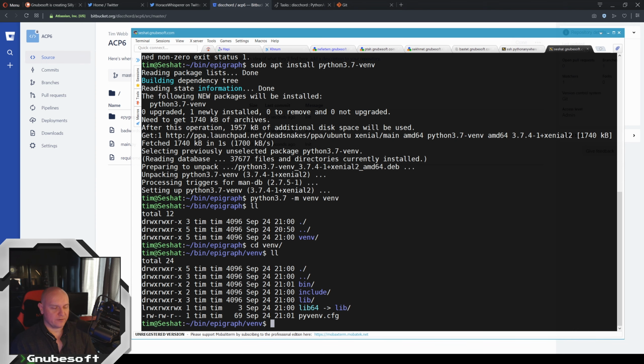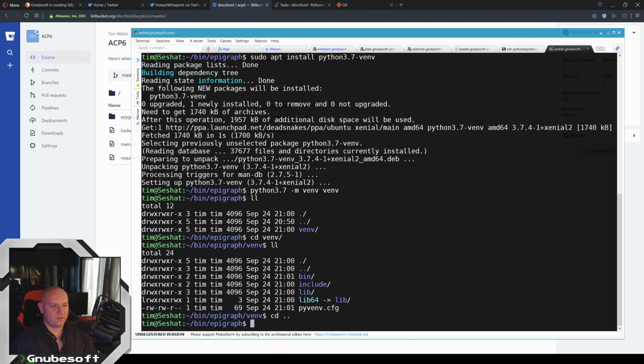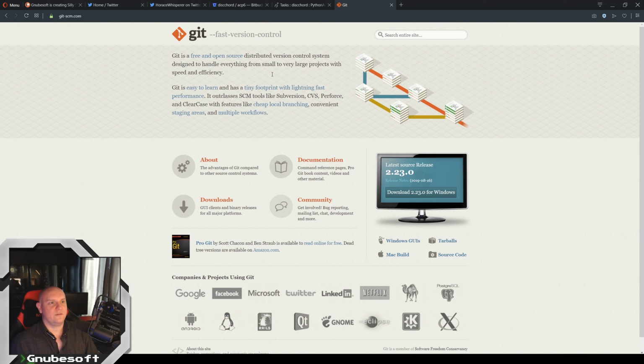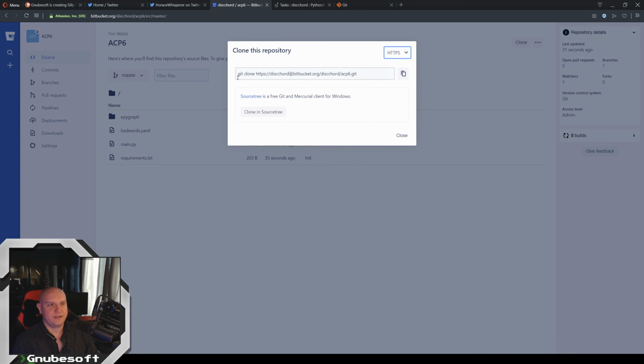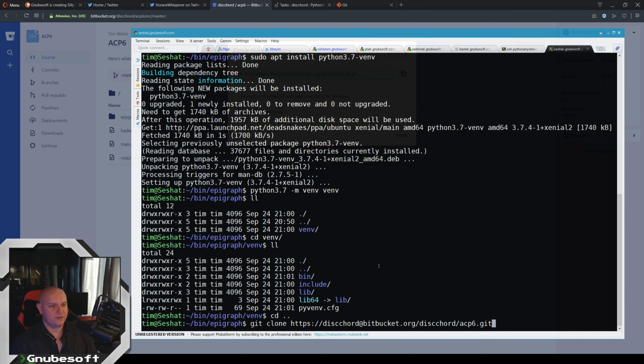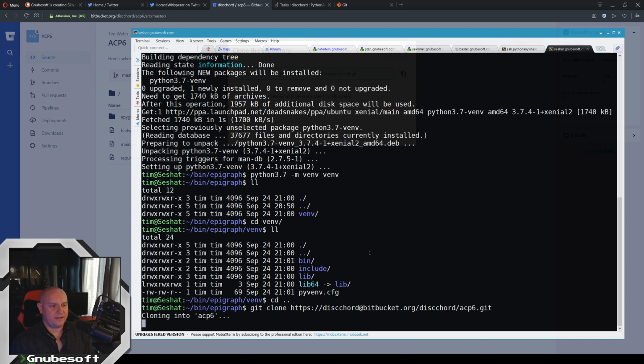So now over here, back in the root directory that I want to deploy to, I can do a git clone of this. There's usually some sort of a clone button that you click and copy, and it actually has the git clone already written in there. So I do that.